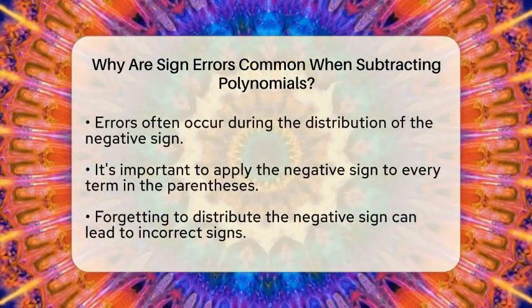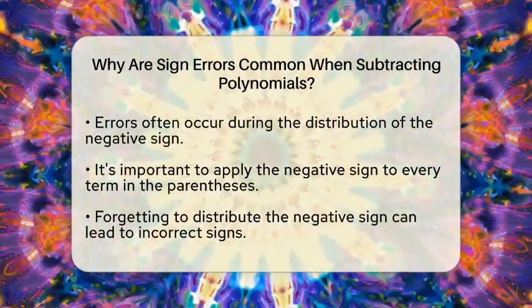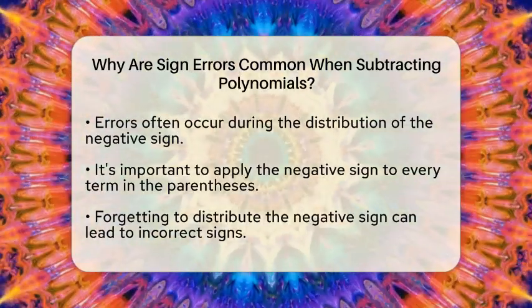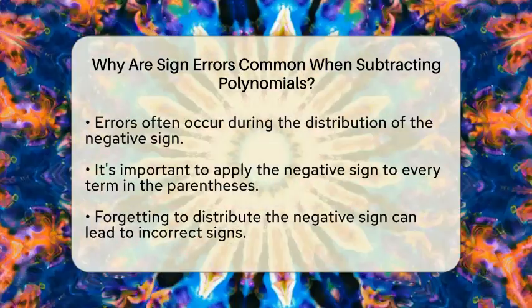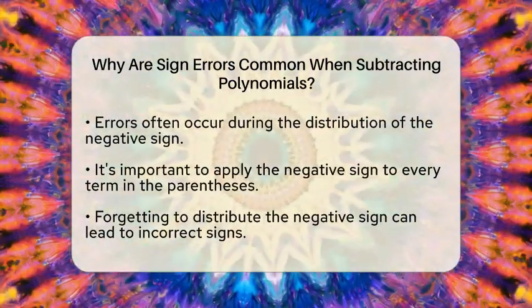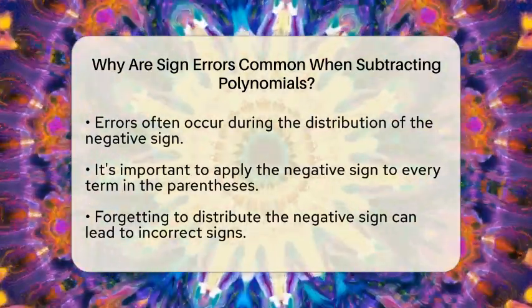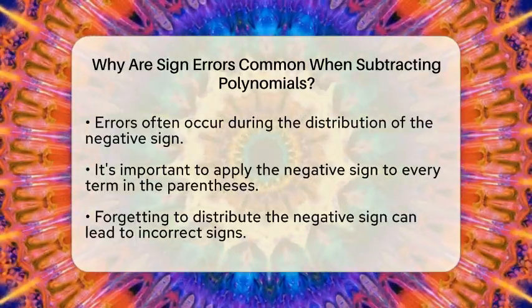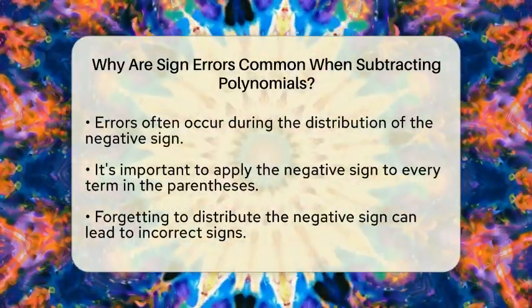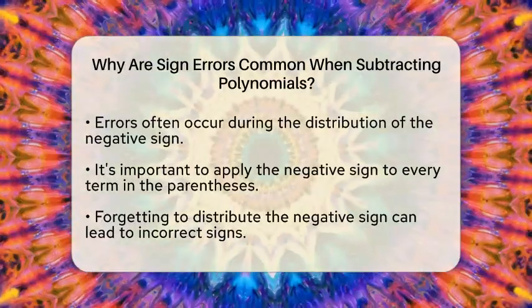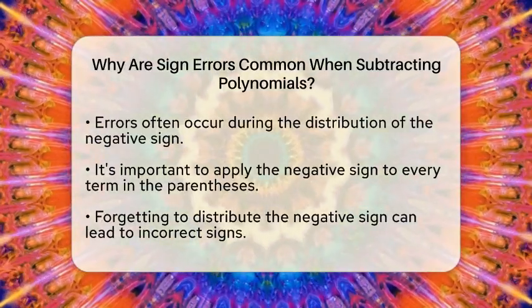The main issue arises during the distribution of the negative sign. When you subtract a polynomial, you must distribute the negative sign to every term inside the parentheses. If you forget to apply the negative sign to all terms, you will end up with incorrect signs for some of them. This is a common mistake and can lead to confusion later on.